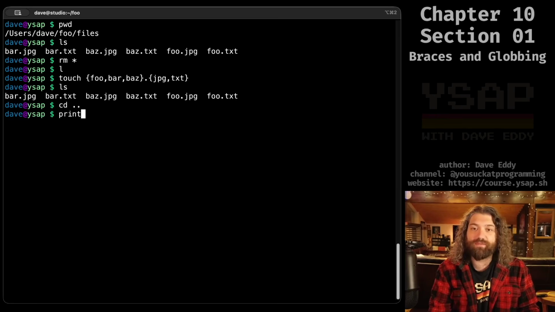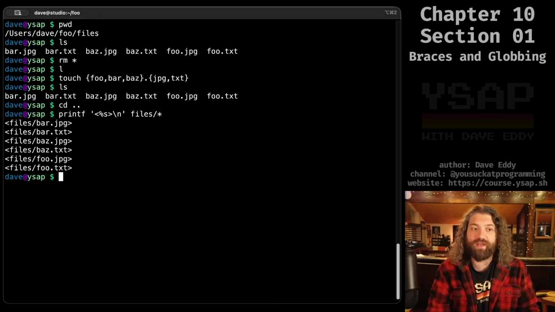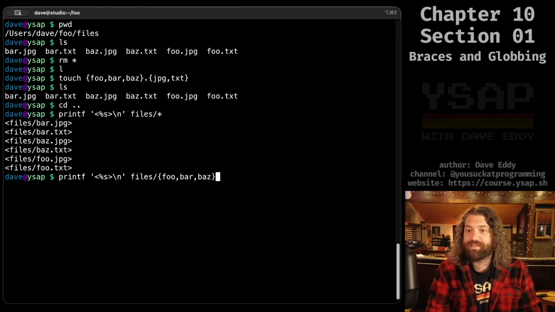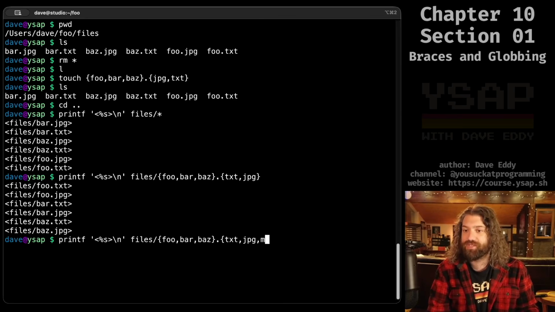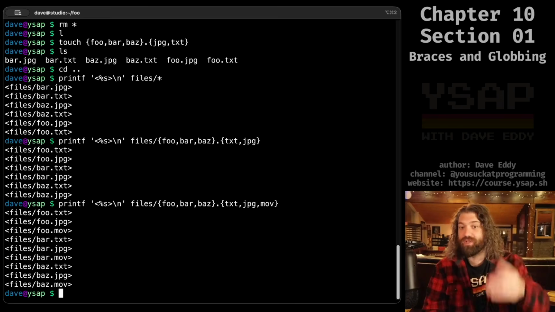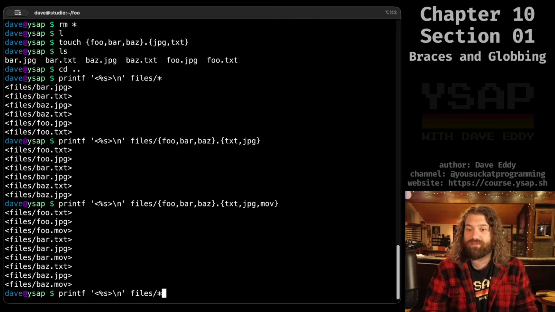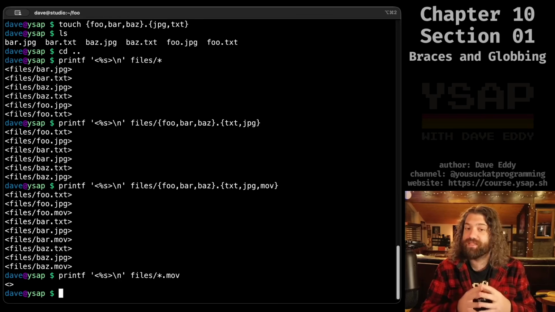Remember how we did this with globs? We did printf '<%s>' with angle brackets around it. We could do file star, and we could loop over every file that's there. Well, we could also do foo, bar, baz, and then .txt and .jpg. The difference here, like I said, is it's not looking at the actual file system, so I can just add more things to this. I could add mov there, and now it totally enumerates mov files. Those don't exist in the file system. If I were to use a glob, it would fail because they don't exist in the file system.